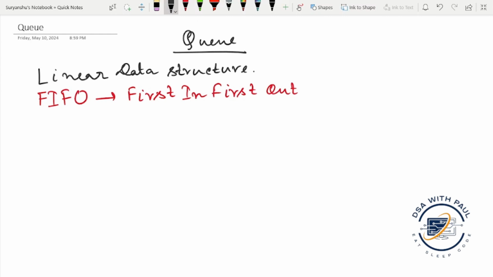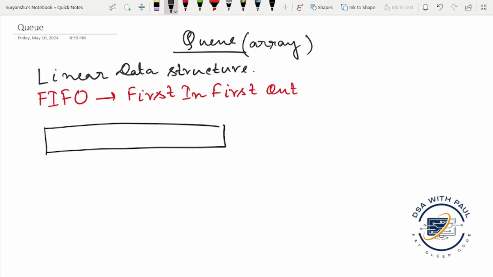Next, how the queue looks like. First of all, we implement the queue in this video by using an array. So, if we take an array like that, this is basically a queue. We denote a front and a rear. Let's change the color so that it will be easier to understand. This is rear. Let's suppose there are some values 10, 20, 30, 40, 50 and 60.